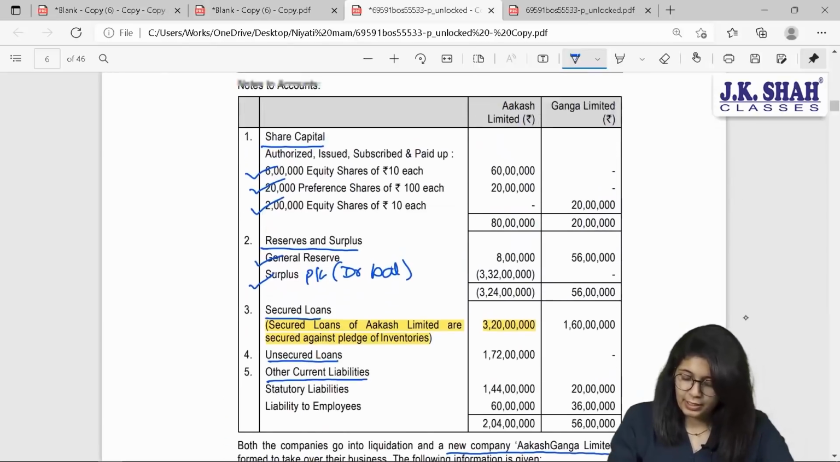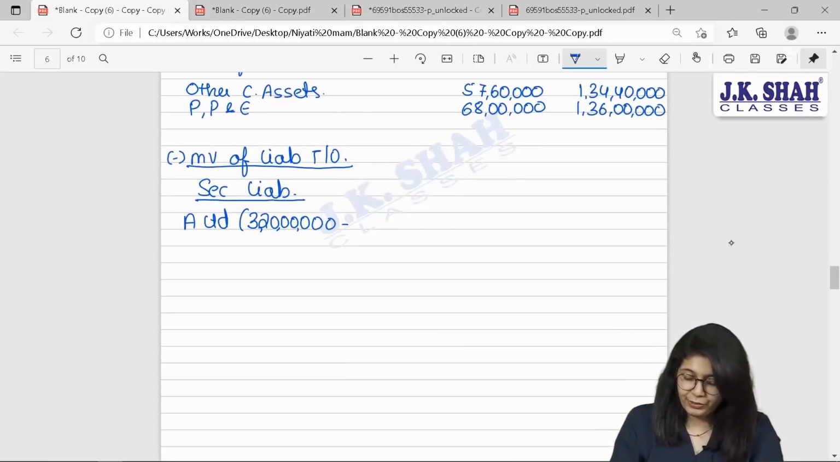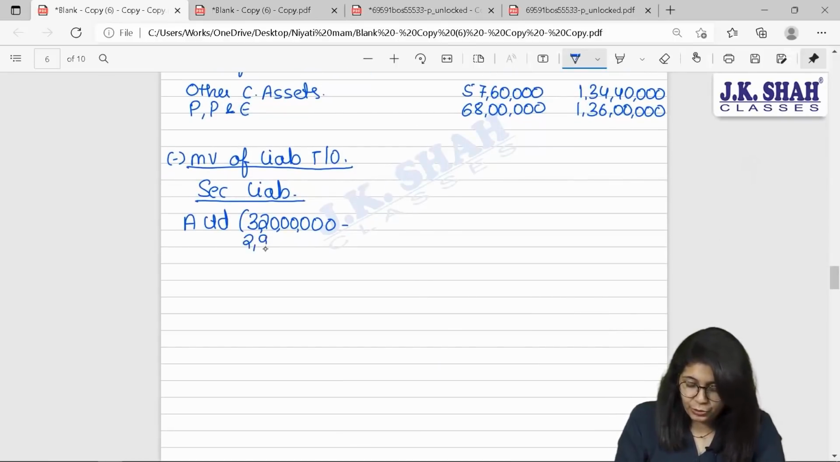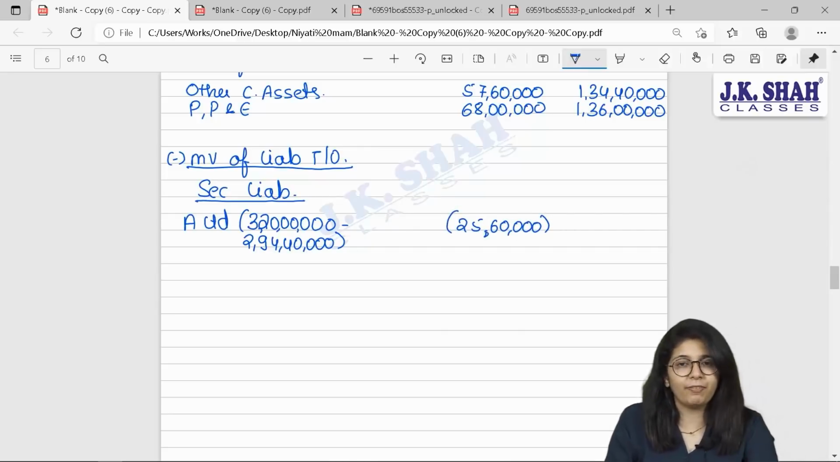minus value of inventory, which is 3 crore 68 lakhs. But if you remember, inventory is also valued at 80%. If you value inventory at 80%, you will get 2 crore 94 lakh 40,000 rupees. Subtract these two figures, you will get your amount of 25 lakh 60,000. So the new company Akash Ganga will take over secured loans of Akash of 25 lakh 60,000.